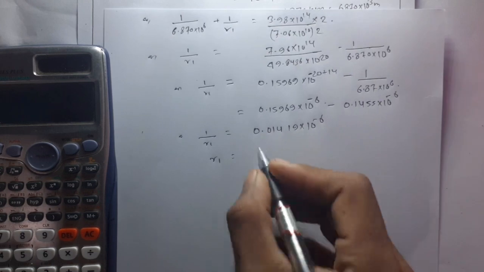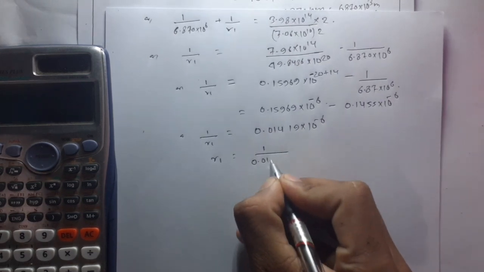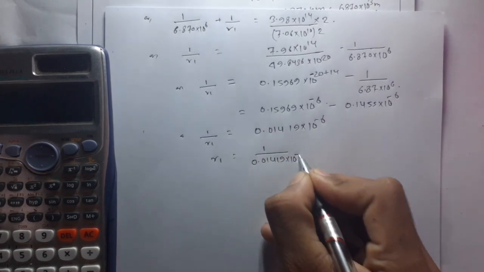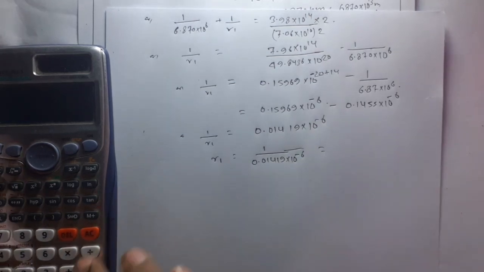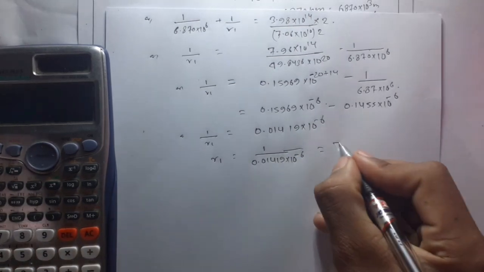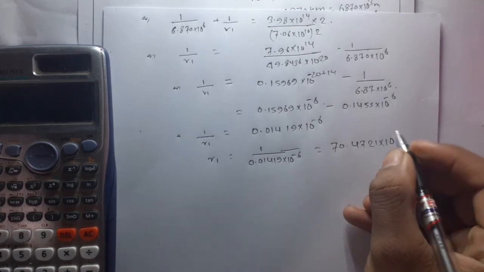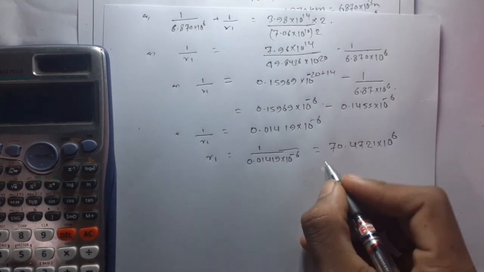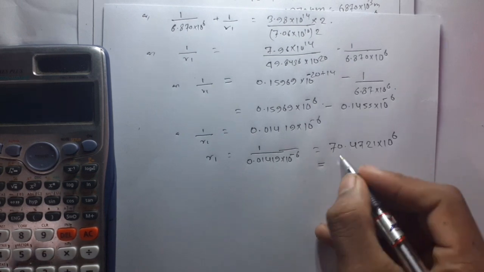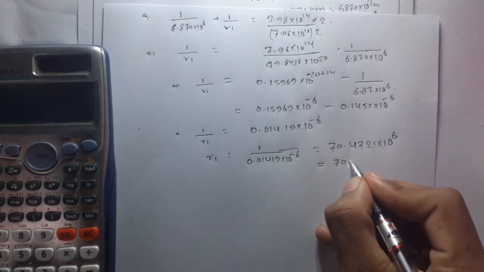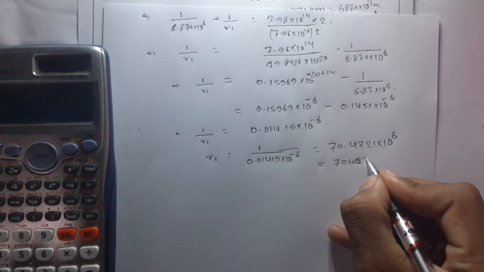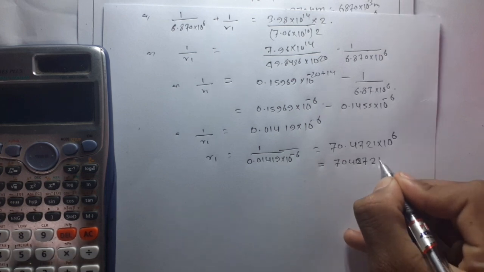So r1 is equal to 1 upon 0.01419 into 10 to the power minus 6. So this is 1 divided by the answer, 70.4721 into 10 to the power 6. So this is 70472